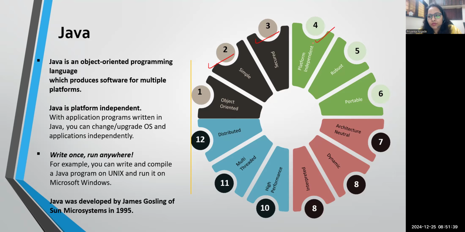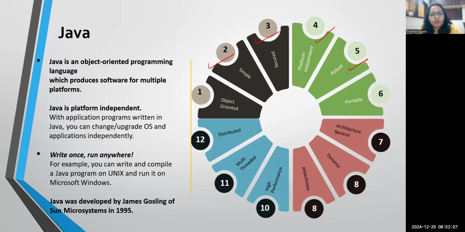So it is a very secure programming language. Platform independent, just now we have discussed. Because of the JVM, we have platform independence in Java. So we can write a code that will be executed by the JVM, and this is a complete indirect execution, right? Java is robust, meaning a strong programming language. It has a lot of features and functionalities, through which we are able to design, develop, and test even our software application.